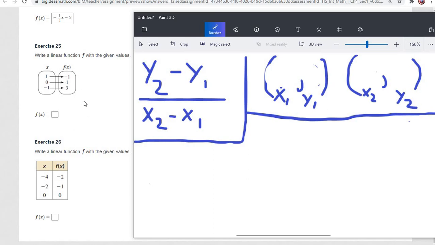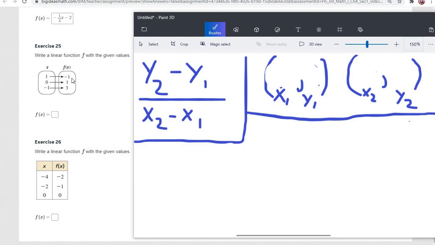So here they're giving us 3 points. Giving us 3 points is completely unnecessary. You only need 2 points to find the slope. So any 2 points, you can find the slope. Now we could choose any 2 out of the 3, but I would suggest using either the first 2 or the last 2. If you use the first one and the third one, then you're going to have to reduce. So it'd be easier if you just go first and second, or second and third.